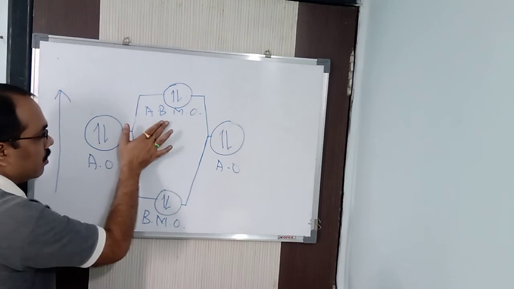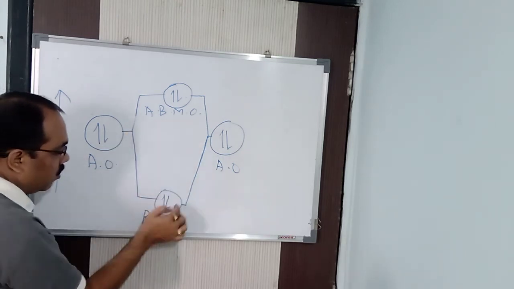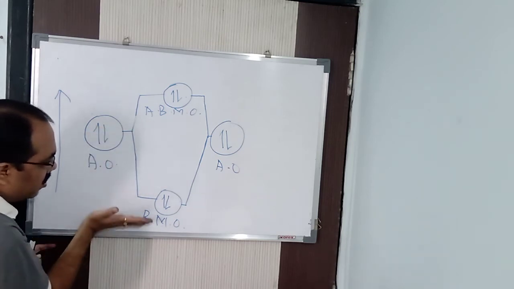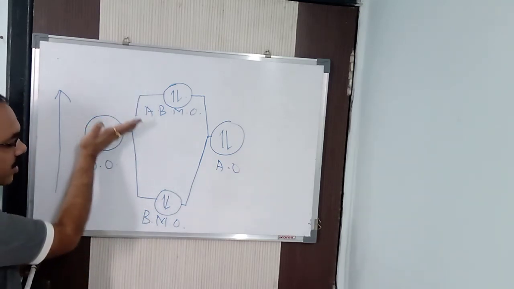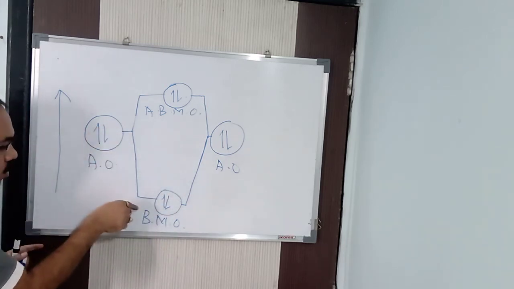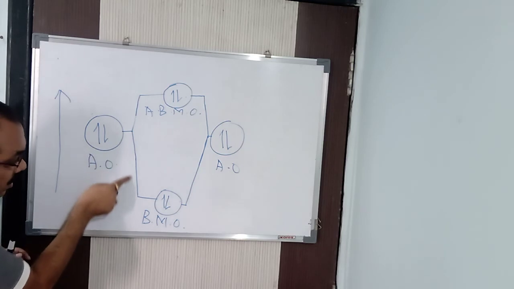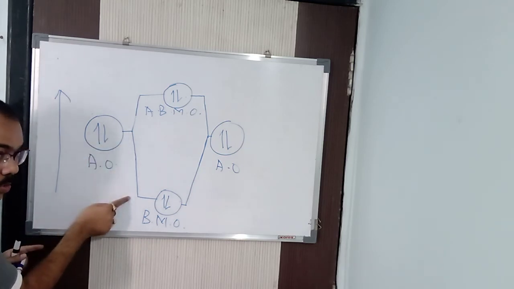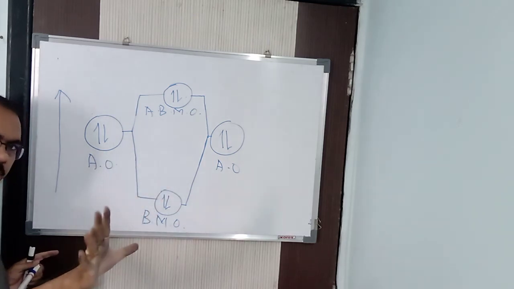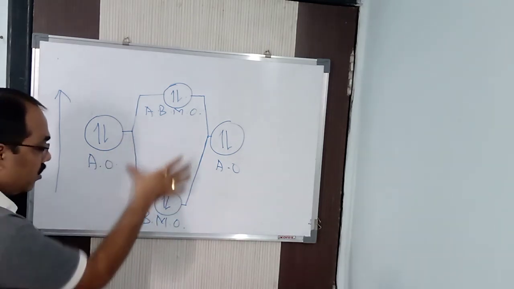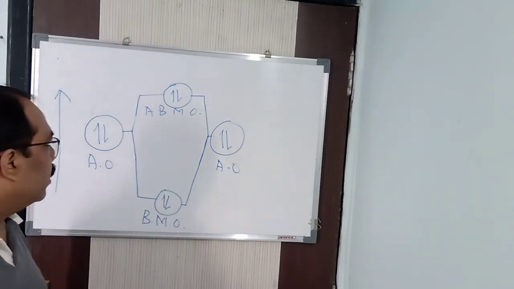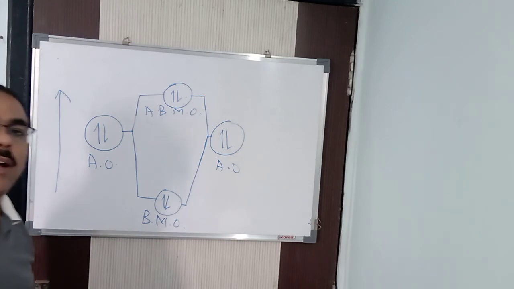This is more stable than this. And for that reason I have shown you also here. See, the energy is lowered more. Here if you consider the energy, the decrease in energy is more and the increase in energy is less. So if the decrease in energy is more, then the stability is more. So you can see it is more stable in nature. It is losing energy more when the 2 atoms, when the 2 electrons come closer. That concept is there, which is there in valence bond theory. So it is losing energy, and hence it is forming bonding molecular orbital and anti-bonding molecular orbital in this way.